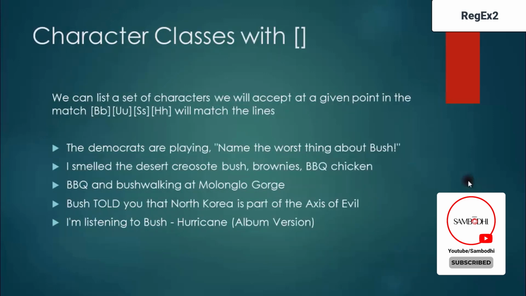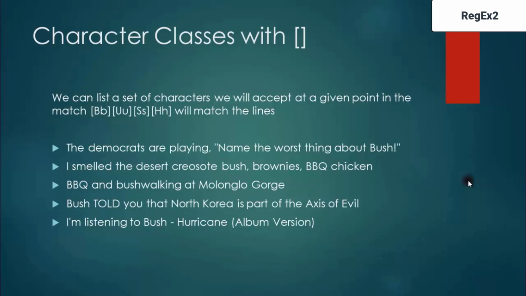Next, I'll give you the square brackets. What are they useful for? For example, let's say we are looking for the exact word "bush", which denotes George W. Bush. These are examples I took from online free resources. They are very good examples that help explain, and that's the reason I put them in my slides. We can list a set of characters you will accept at a given point in the match. For example, I want to take both case sensitive as well as case insensitive letters, so both capital and normal letters.